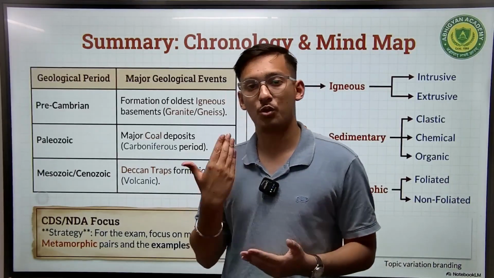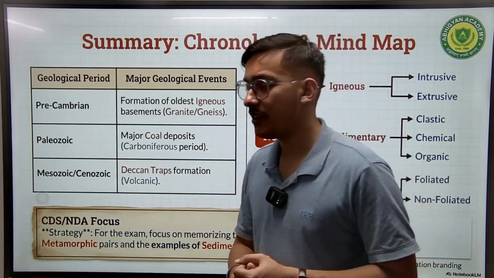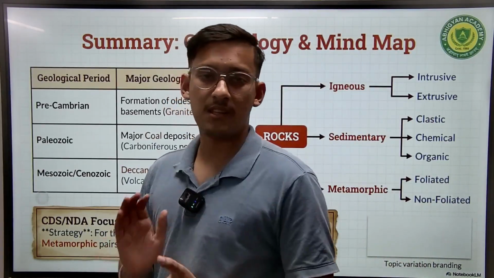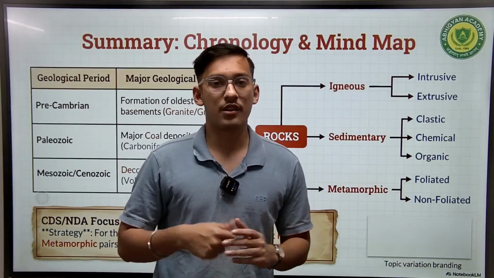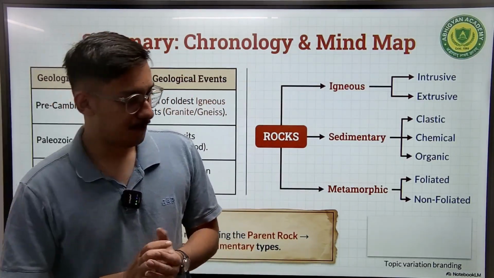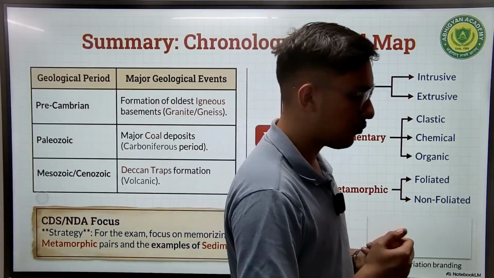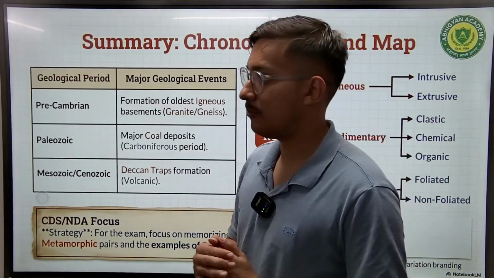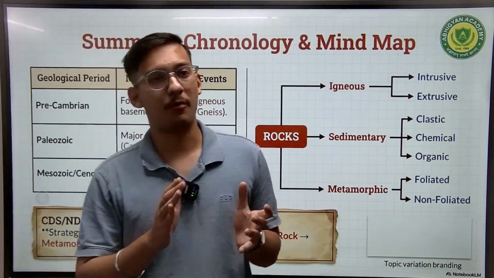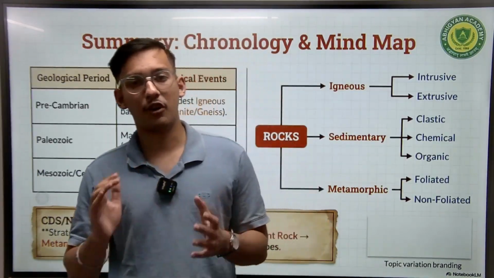They are formed through sediments, through various factors such as erosion, weathering, cementation. Finally, metamorphic rocks are formed through PVT. That is the important part: pressure, volume, and temperature.